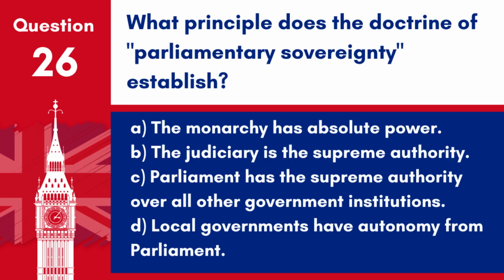Question 26. What principle does the doctrine of parliamentary sovereignty establish? A. The monarchy has absolute power. B. The judiciary is the supreme authority. C. Parliament has the supreme authority over all other government institutions. D. Local governments have autonomy from Parliament. Answer: C. Parliament has the supreme authority over all other government institutions. This principle is a cornerstone of the UK's constitution.